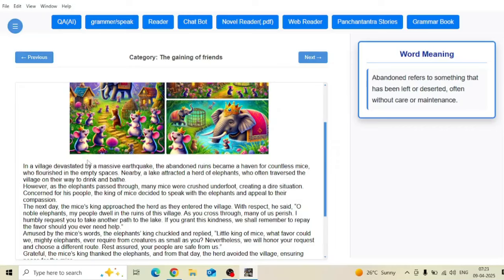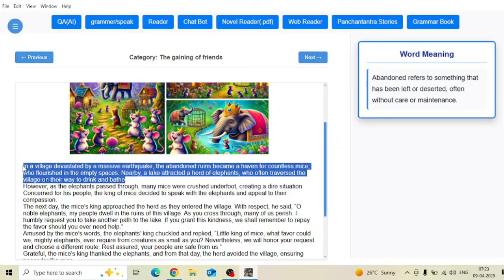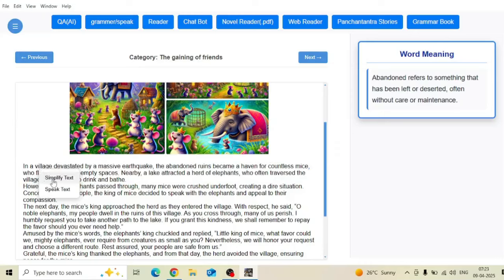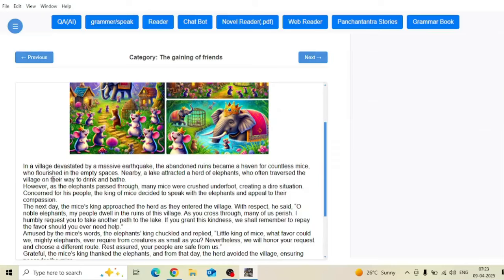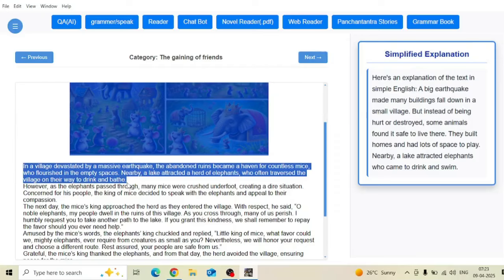Now, one more important thing: assume that you are reading a complex Shakespeare novel. Definitely for non-native English speakers, it's very difficult to understand Shakespeare's novels. So assume that you are reading a Shakespeare novel and you have not understood a paragraph. What you can do is select this whole group of text and right click on it, and you will get an option called simplify text. This will simplify this complete paragraph so that a 10-year-old kid can understand it.